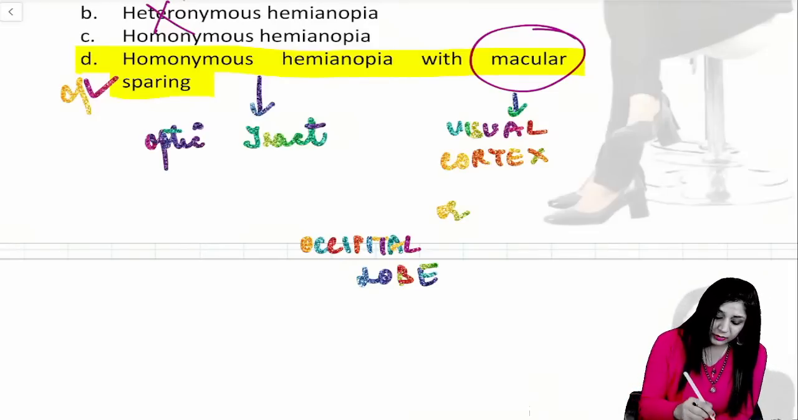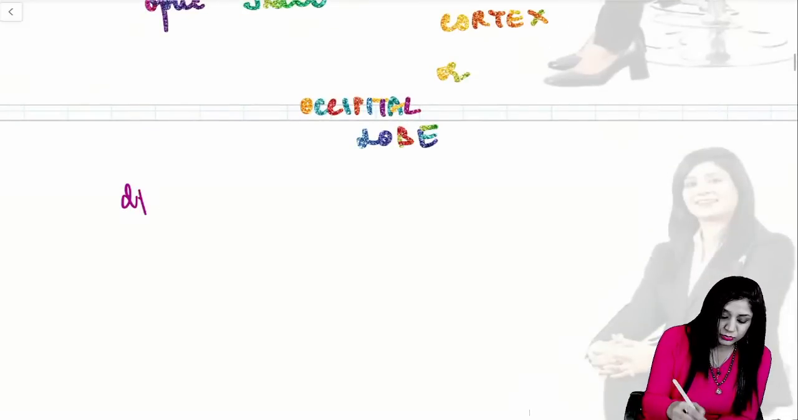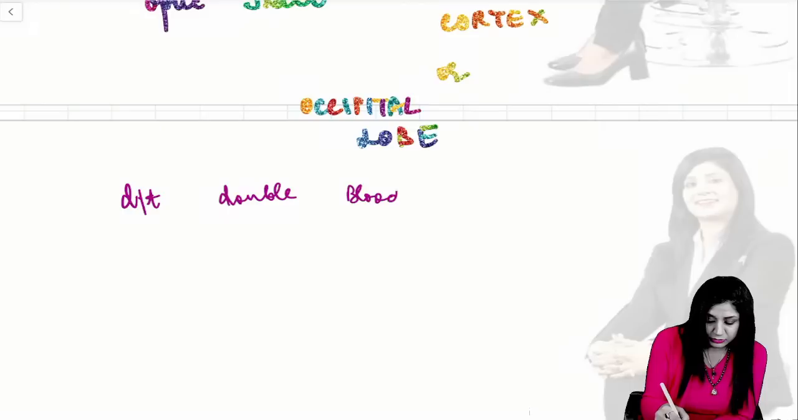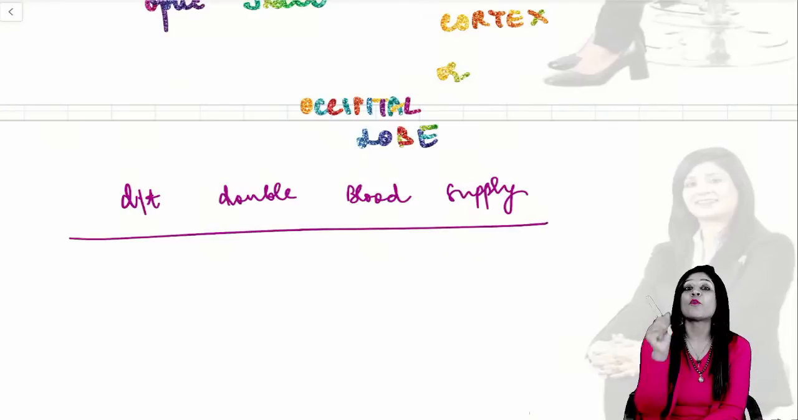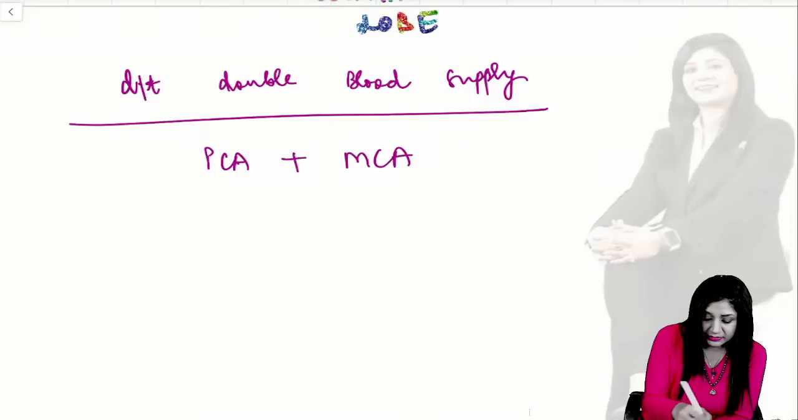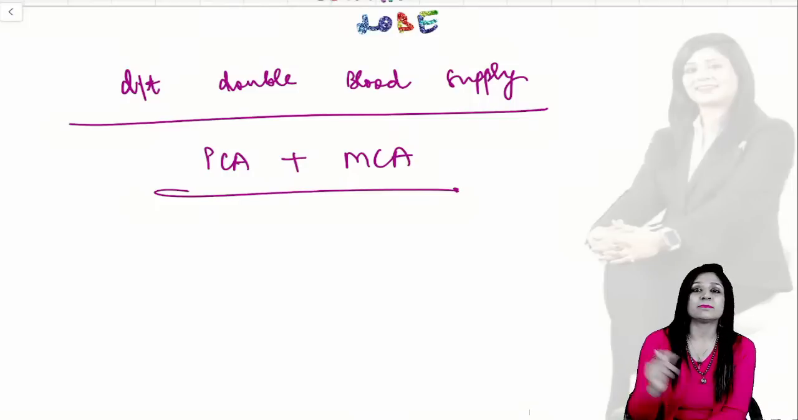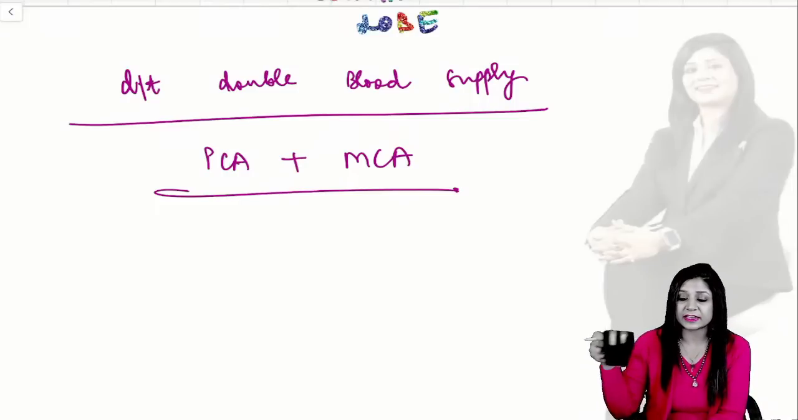Why do we have the macular sparing? Another important thing, it is due to the double blood supply. Due to the double blood supply, we have the macular sparing. What is this double blood supply? It is the posterior cerebral artery with the middle cerebral artery. Please see, from question 1 to 3, we have done 3 important topics, 3 important questions. Anything you want to ask?